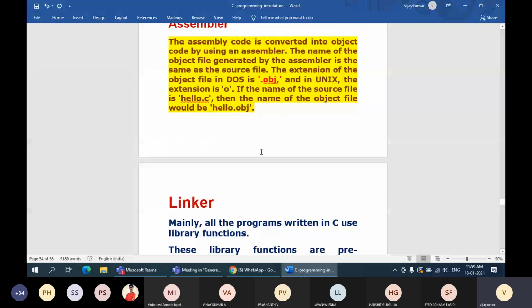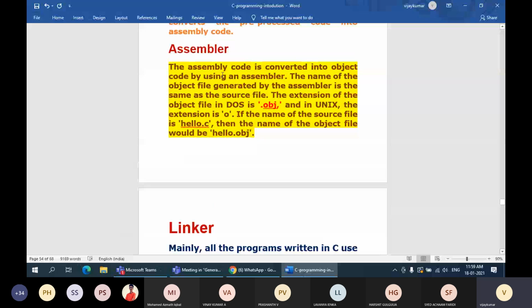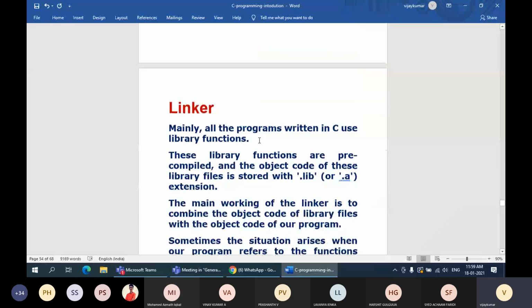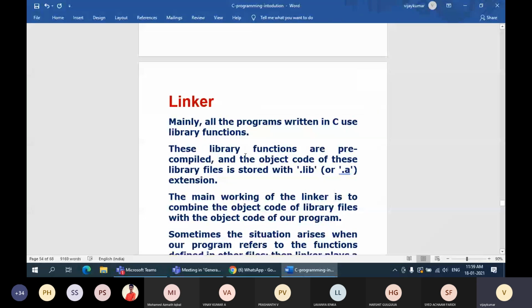So the first file to exist in the C program is the .c file, that is lo.c in this particular example. Next, after compilation, your obj file comes into the picture, and once the linking process happens, if you make use of stdio.h, the input output functions are linked.